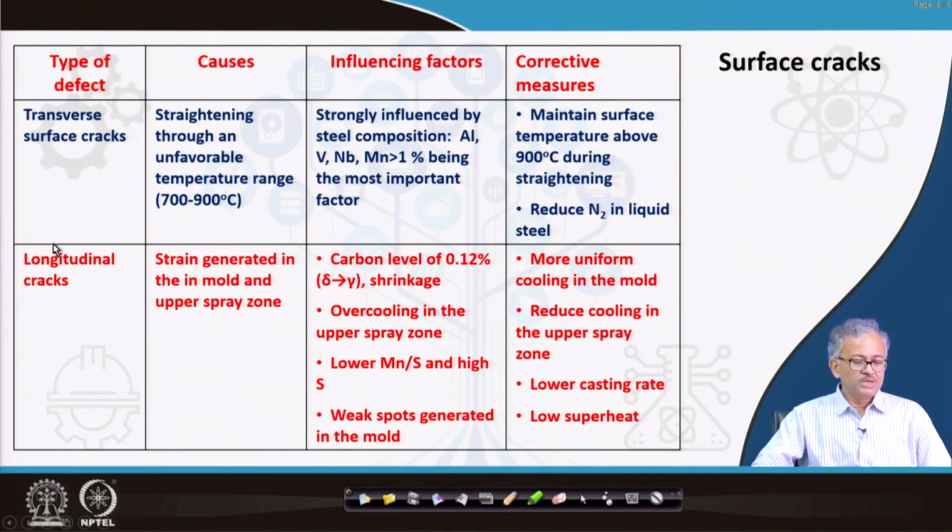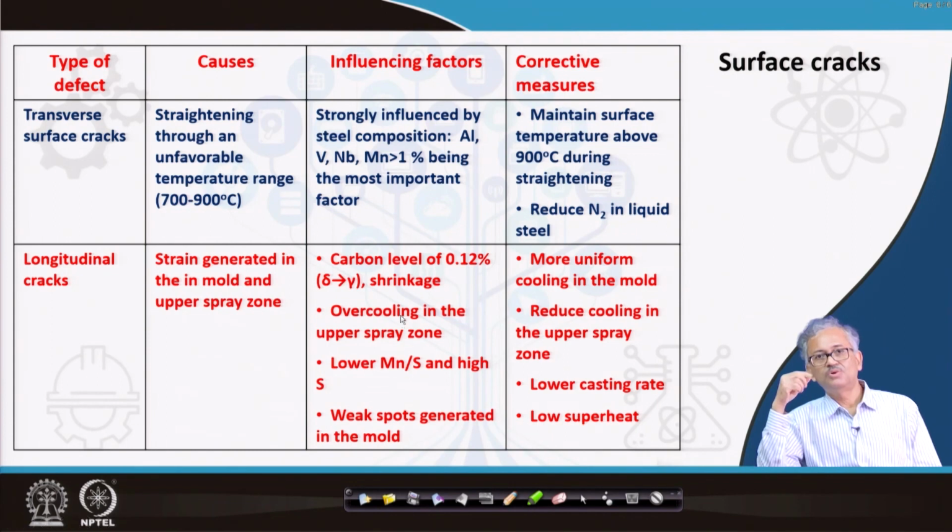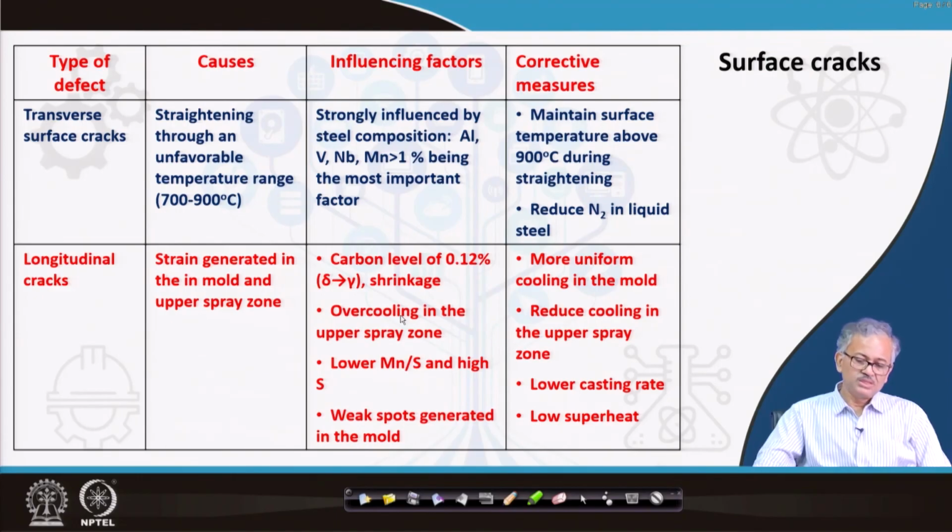Now another thing is the longitudinal cracks. Longitudinal cracks are basically caused by strain generated in the mold and the upper spray zone. It is the strain that is generated that causes the longitudinal cracks, and it is aided by something. There is a phase transformation, like in low carbon steel. It has been found longitudinal cracks are much more likely in low carbon steel, because in low carbon steel the delta to gamma transformation gives rise to some kind of shrinkage, and overcooling in the upper spray zone is also a problem. If you do the overcooling, the stress generation will be more, and this is another factor.